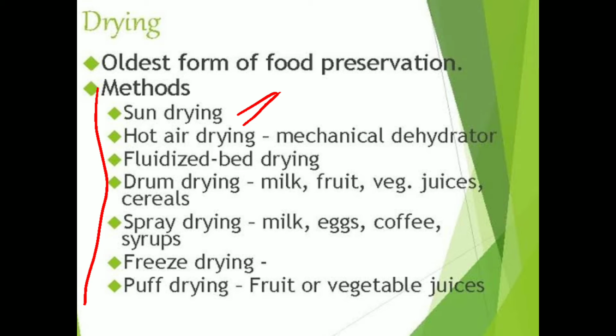Another method followed in processing factories is hot air drying. Others are drum drying, spray drying, and freeze drying. In freezing we can also remove the water. We can simply soak the water. Another is puff drying, used for vegetable juices and fruit juices.